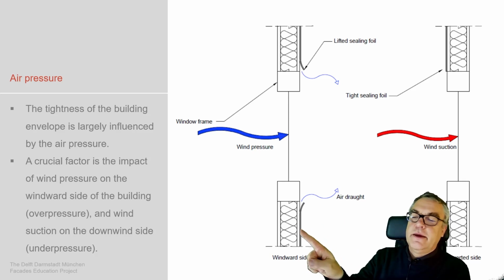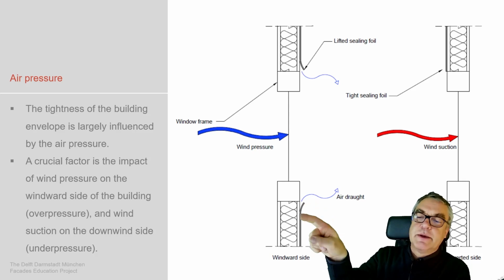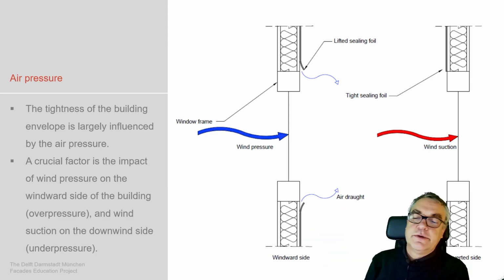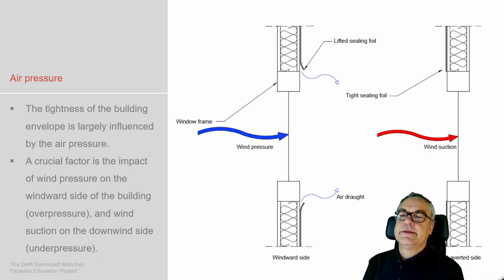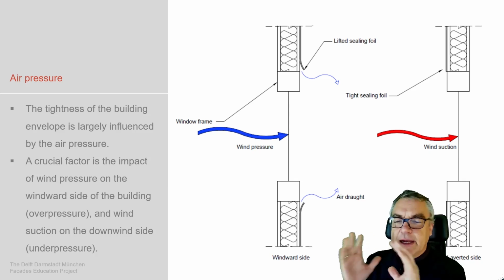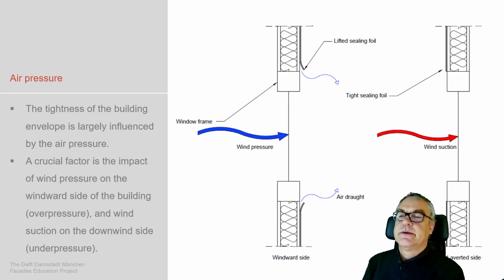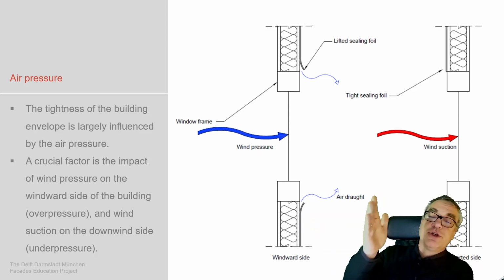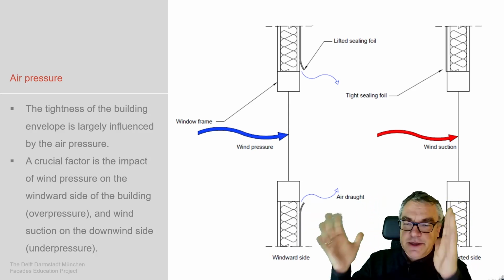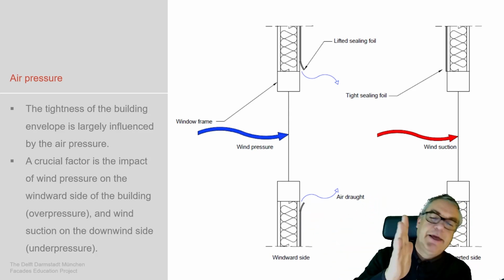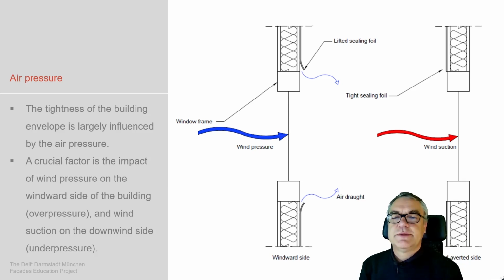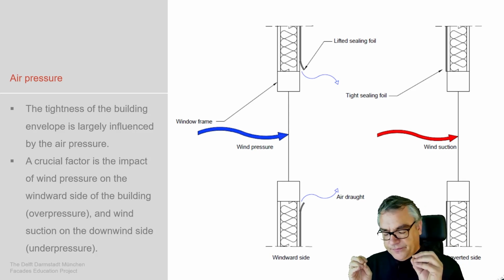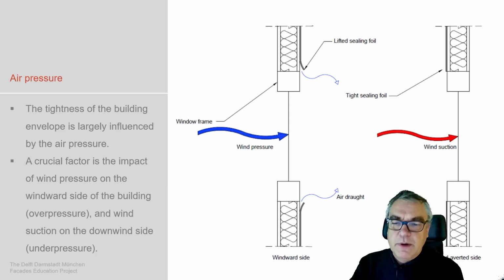Here we see a wind-oriented side of a structure, and we see there are some leakages because the foil is not perfectly duct taped to the structure of the facade. It's not entirely sealed. You can see that later in some samples. That gives wind pressure into the system, and then the building itself is overpressured, and then the leakage will occur also on the downwind side to balance the wind pressure in the system.